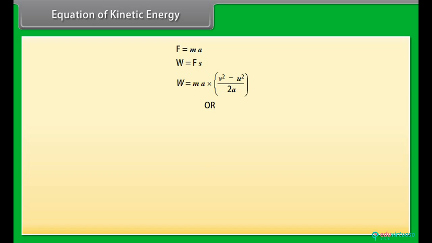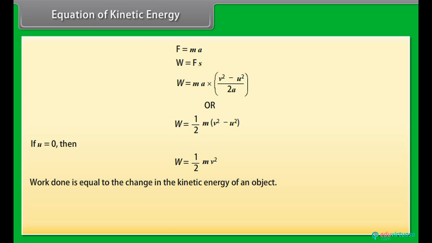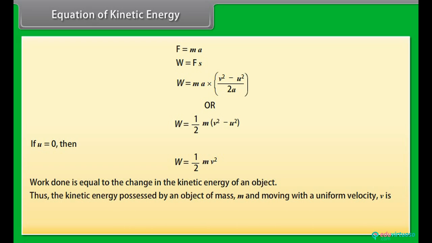Or we can write it as W = 1/2 × m × (v² − u²). If the object is starting from its stationary position, that is u = 0, then the work done W = 1/2 mv². It is clear that the work done is equal to the change in the kinetic energy of an object. Thus, the kinetic energy possessed by an object of mass m and moving with a uniform velocity v is 1/2 mv².